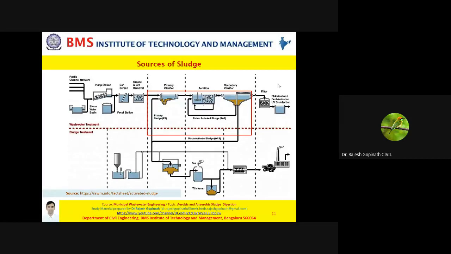Here you need to be very clear that the characteristics of your primary sludge and your secondary sludge would vary. That is obvious because of what you are employing when it comes to your treatment technology. You know very well that when you speak about secondary treatment, it is not just the biological process, probably you can also go for chemical process. Now let us look further.